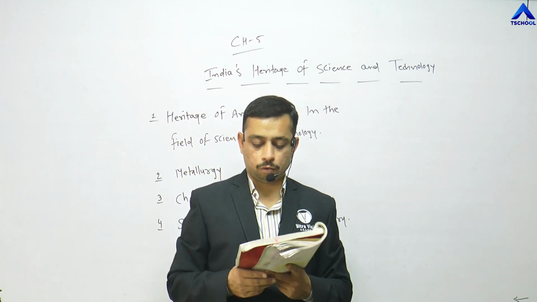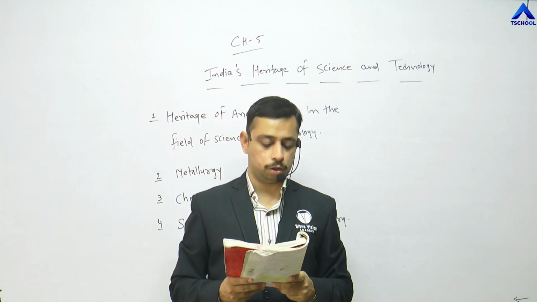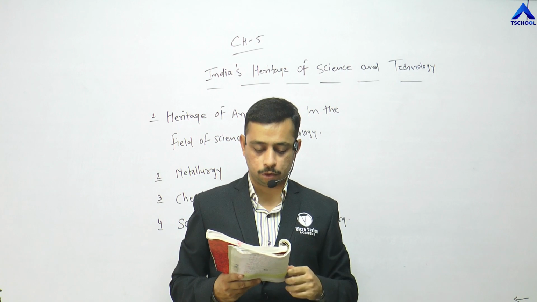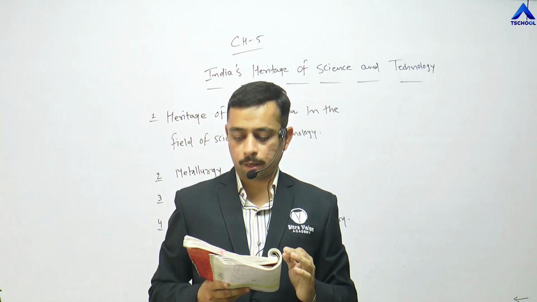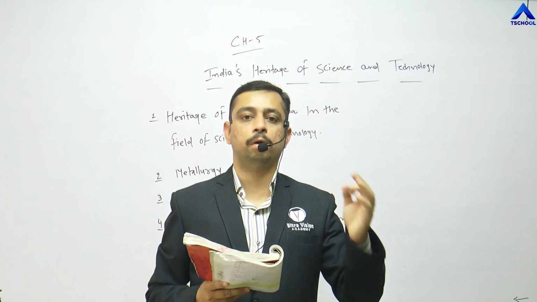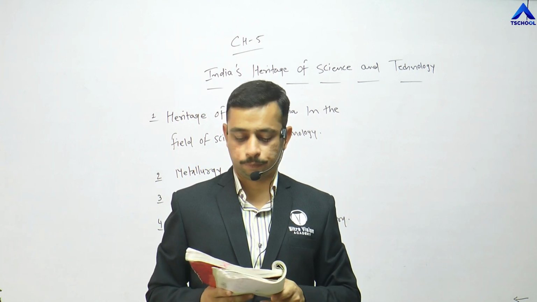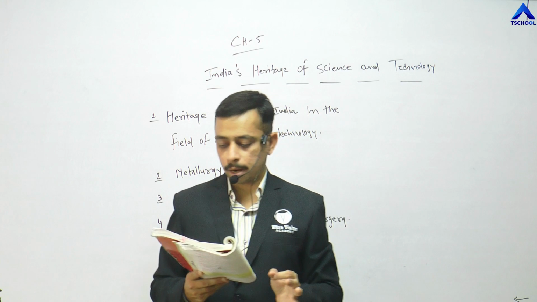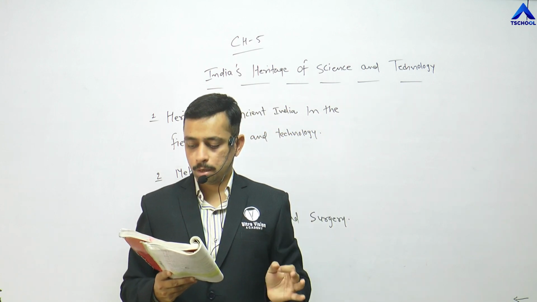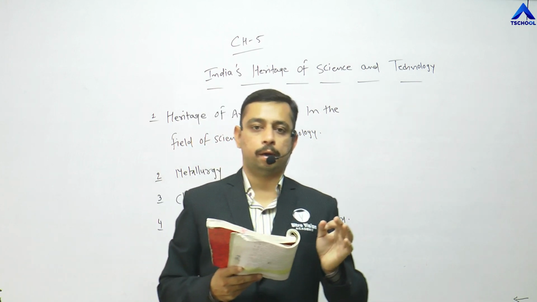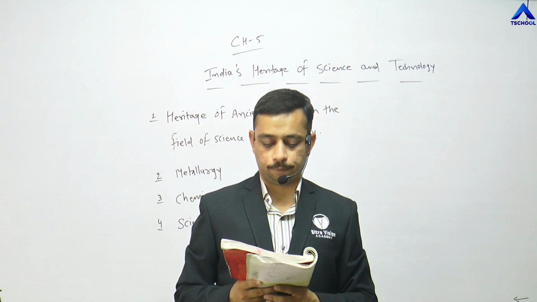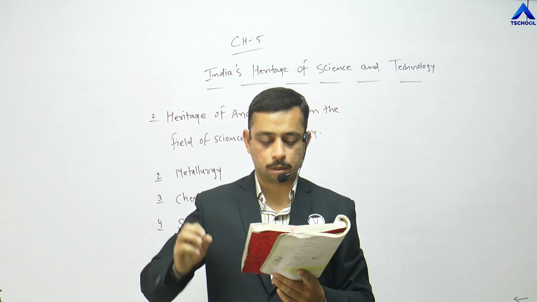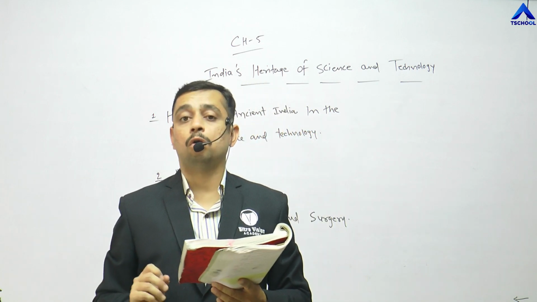Later, statues of Buddha belonging to the Kushan period have been found at Takshashila. In South India, during the Chola period, numerous metal idols were made. Underline that statement. The statue of Nataraja, a masterpiece in sculpture, is famous all over the world.